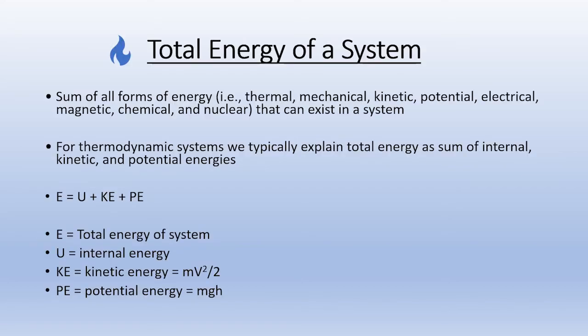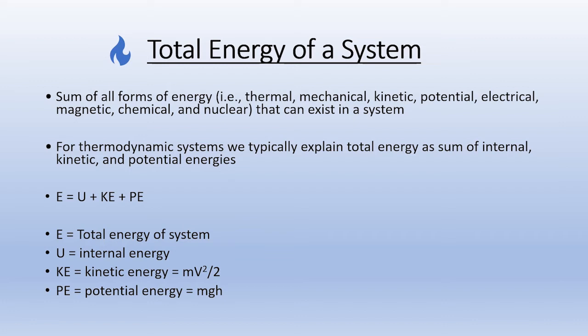Before studying first law of thermodynamics, we should know the different types of energies associated with a system. So total energy of any system is the sum of all forms of energy such as thermal energy, mechanical energy, kinetic energy, potential energy, electrical, magnetic, chemical and nuclear energy. So the sum total of all these forms of energy contribute to total energy of a system.